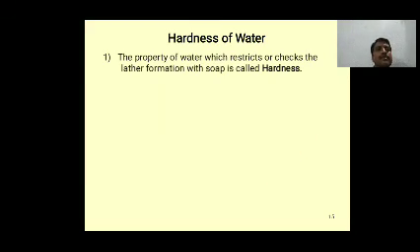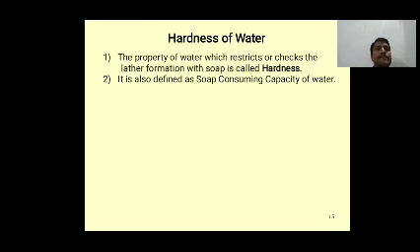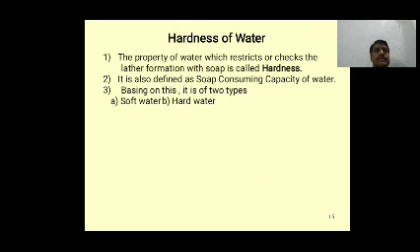Hardness of water. The property of water which restricts or checks the lather formation with soap is called hardness. It is also defined as the soap-consuming capacity of water. Based on this, there are two types: soft water and hard water.